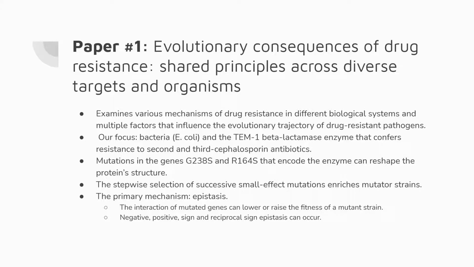And depending on how these interactions occur, you can have negative epistasis, positive epistasis, sign and reciprocal sign epistasis. And to get specific, mutations in the genes G238S and R164S that encode the enzyme can actually reshape the protein structure depending on the mutation.